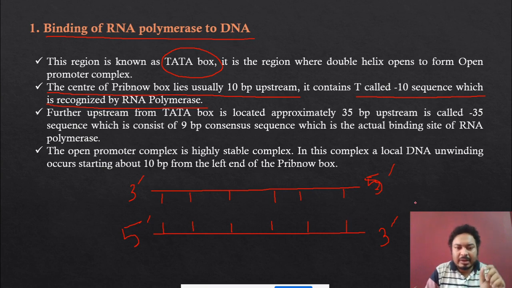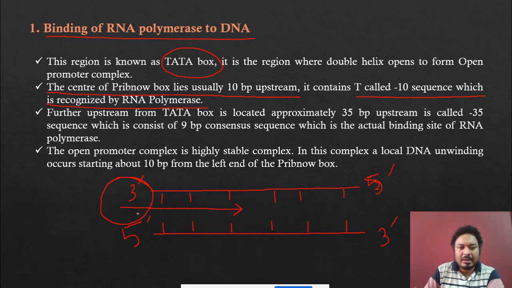Now the question is, in which direction does the RNA polymerase move and transcribe the RNA? The direction is 5' to 3'. That means over here there is a 3' and there is a 5'. So the movement of the RNA polymerase is opposite. Suppose the RNA polymerase is binding over here. Then the RNA polymerase is moving in this direction. Why? Because this is 3', this is 5'.